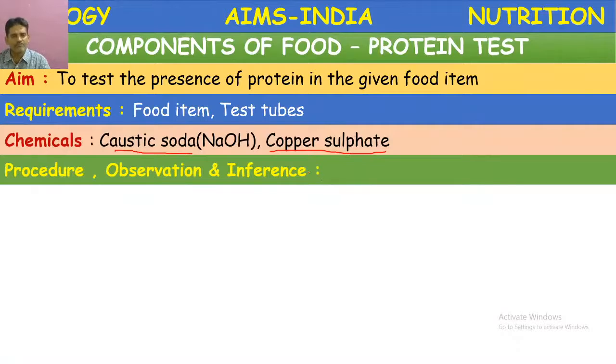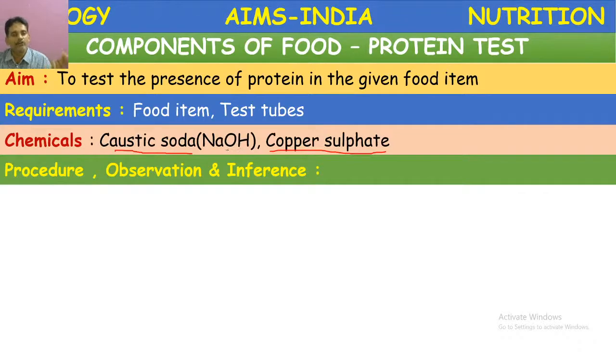Before going to the procedure, let us see how caustic soda solution and copper sulfate solution are prepared. The caustic soda solution can be prepared by dissolving 10 grams of caustic soda in 100 ml of water.